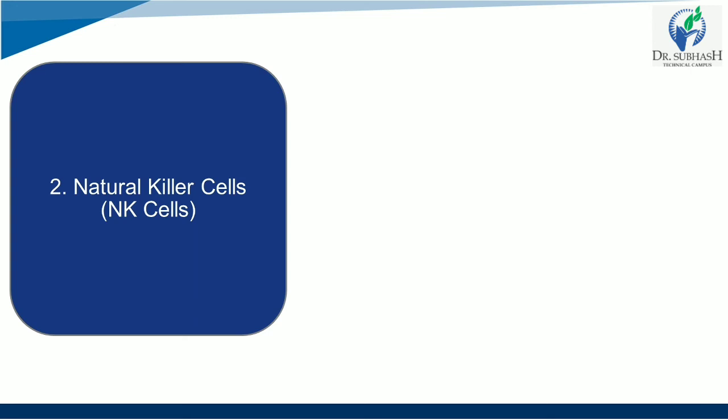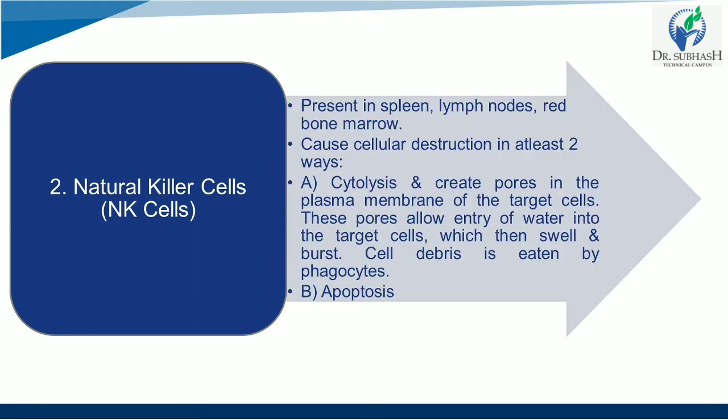The first we saw was WBC, and now, as you can see here, natural killer cells will be present in the spleen, lymph node, and red bone marrow. They cause cellular destruction in at least two ways: cytolysis, which creates pores in the plasma membrane of the target cells.